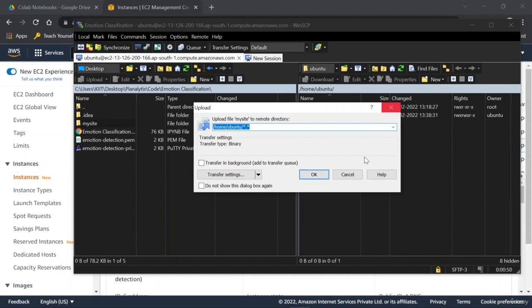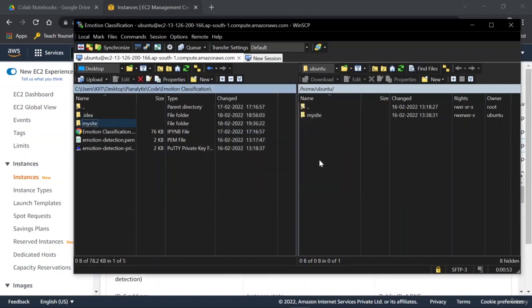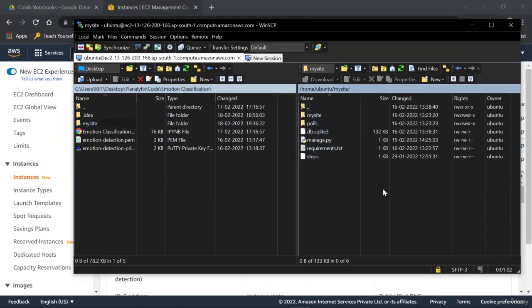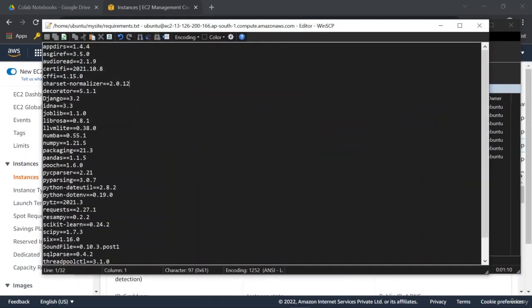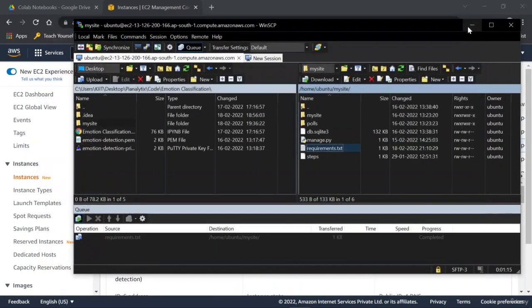Click on OK. Then it would ask you for permission. If you really want to do this, click on yes, and then all of the file transfer will take place. Inside the file system, you can see that I have all my files with me. Even if you have to make some changes, you can just double click on it, make the changes, press Control S to save it and close it, and you can see that all the changes that you made are now transferred to your files in the VM also.